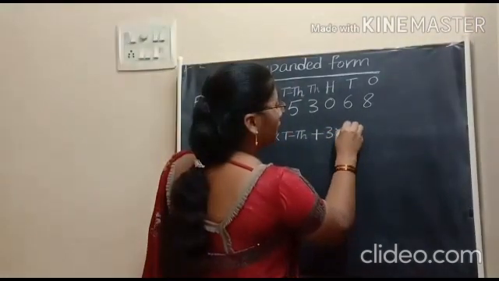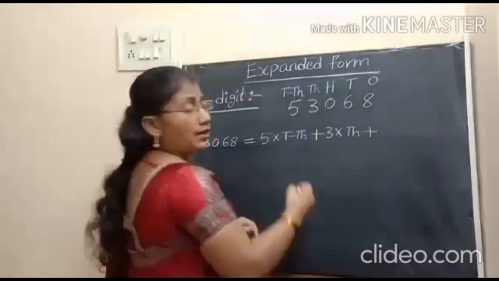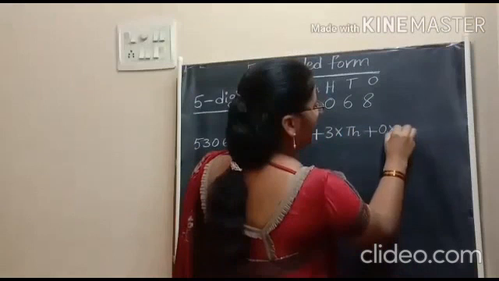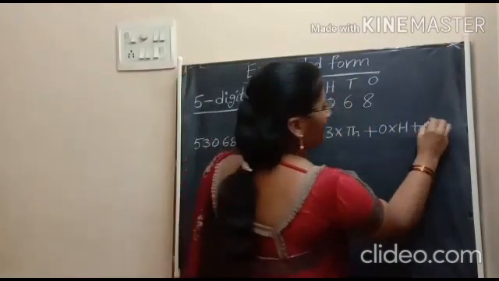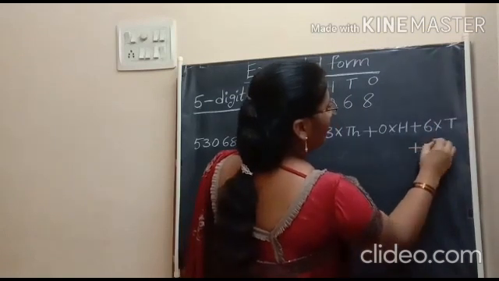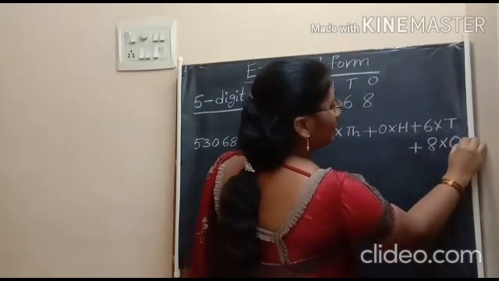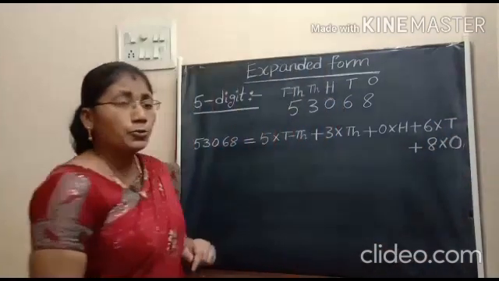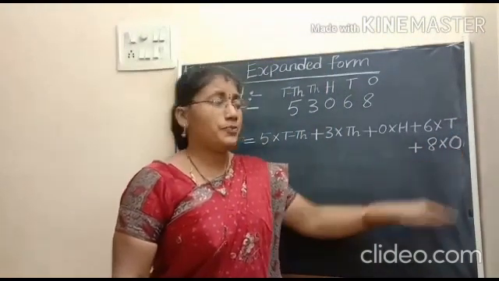Plus 0 into 100. Plus 6 into 10. Plus 8 into ones. This is ones. Don't be confused. This is eight, not a 0.